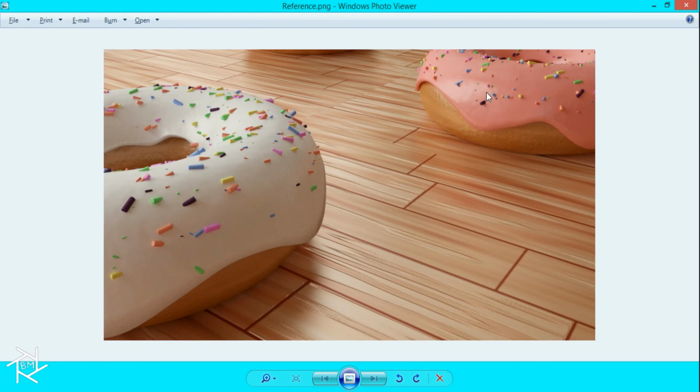Recently I've been working on creating this image inside of Blender. I wanted to create some donuts, and I also worked on creating this wood floor inside of Blender. It was requested that I show you guys how to create this wood floor, so that's what I'm going to teach you today.